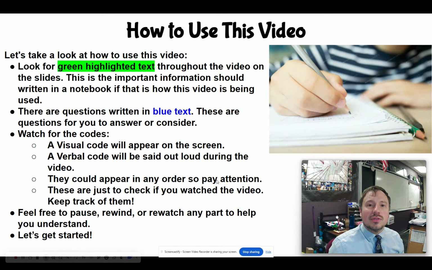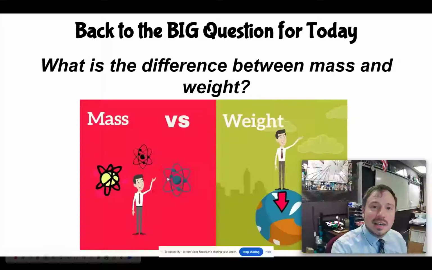Also throughout this video, there's going to be two codes. One is a verbal code said by myself. One is a written code that will show up on the screen. They can show up in any order, so pay attention. All right, let's get started.